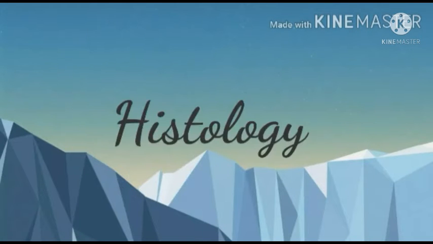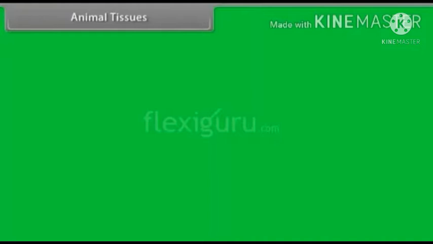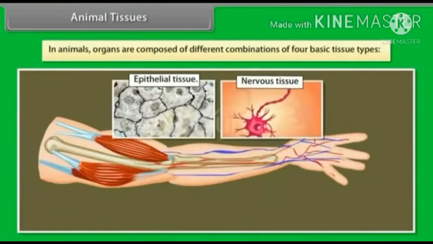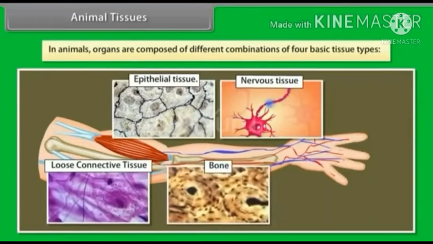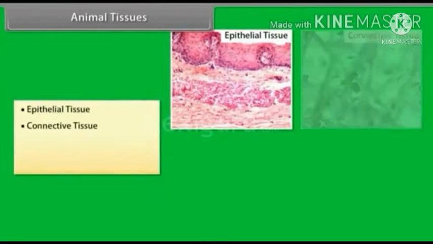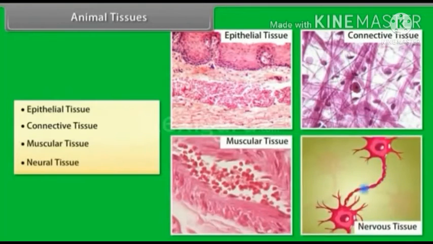The study of tissues is called histology. In this chapter, we are going to study different kinds of animal tissues. Animal tissues: in animals, organs are composed of different combinations of four basic tissue types. They are epithelial tissue, connective tissue, muscular tissue, and neural tissue. Let's know about them in detail.